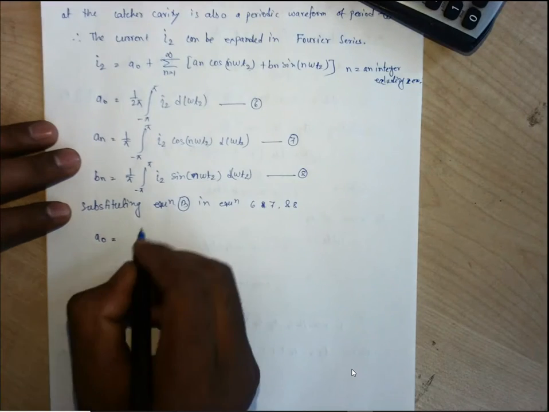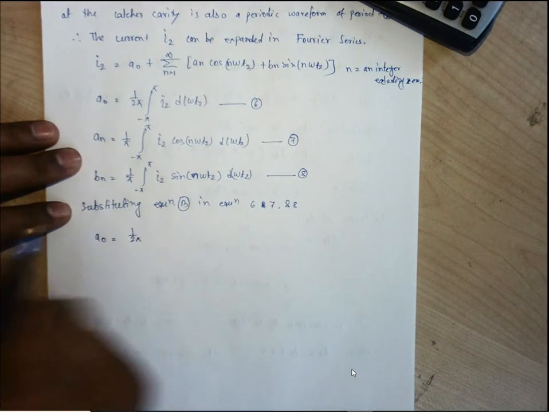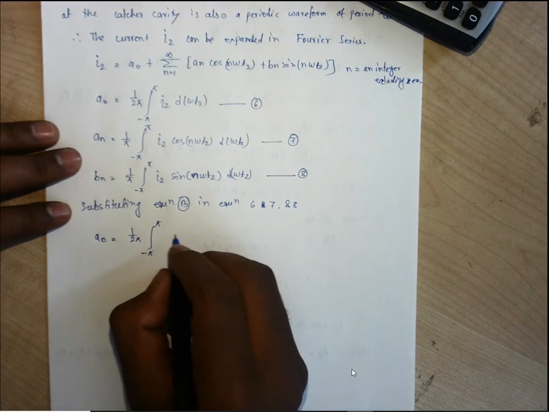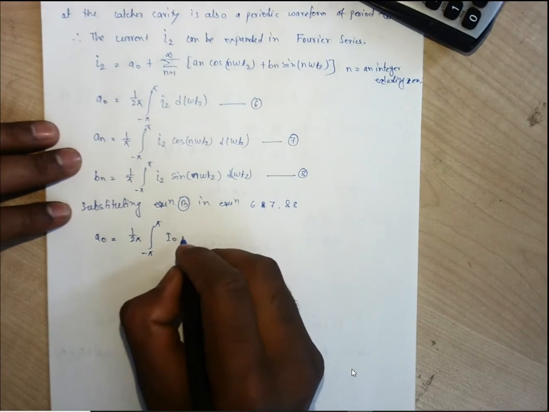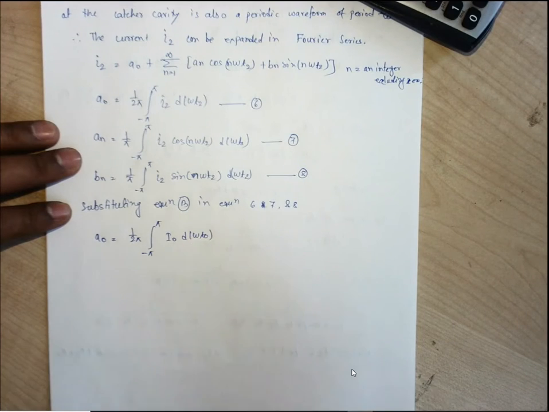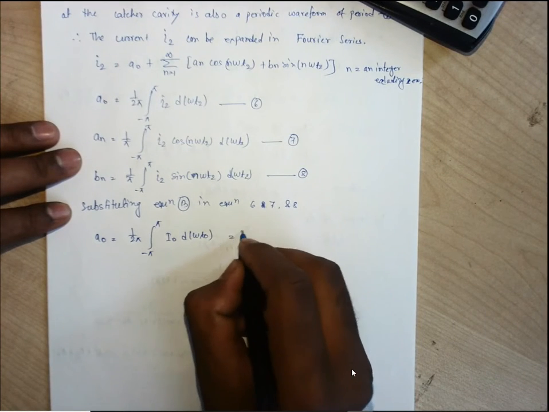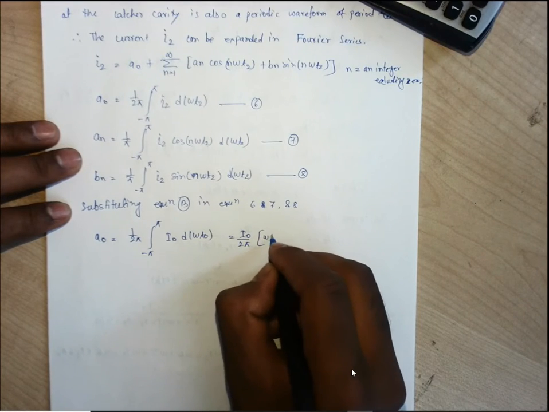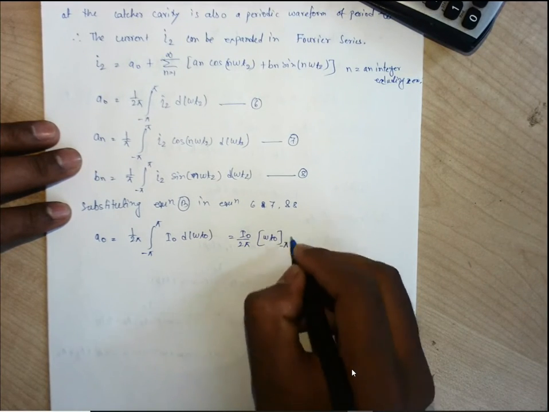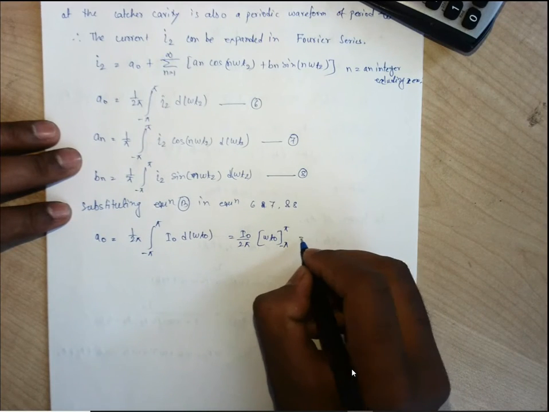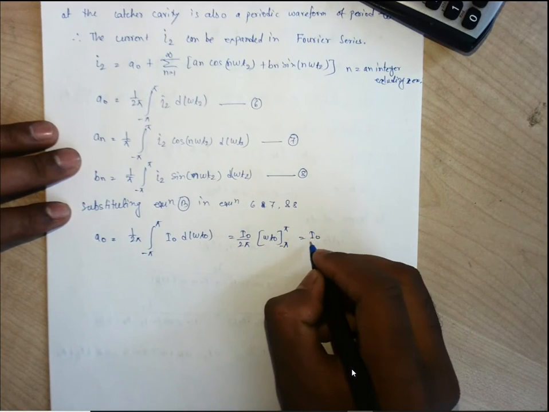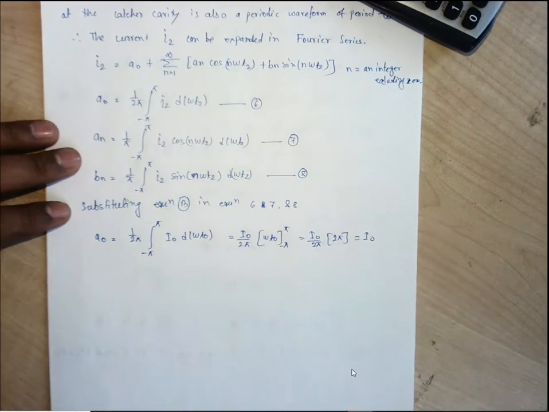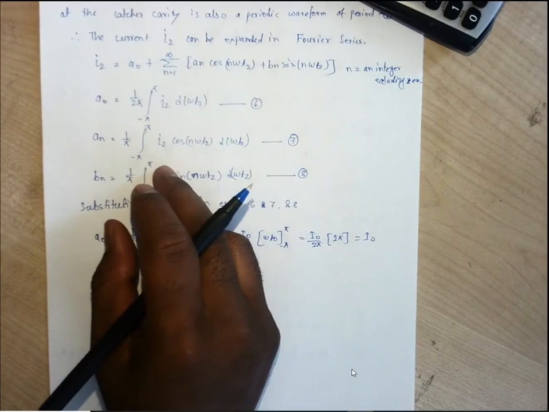A naught remains the same, only I2 will change: I naught d omega t naught, that is I naught by 2π times omega t naught from minus π to π. It comes out as I naught by 2π times 2π, which is I naught. This is the DC component.